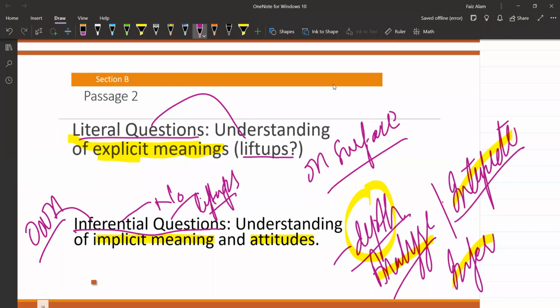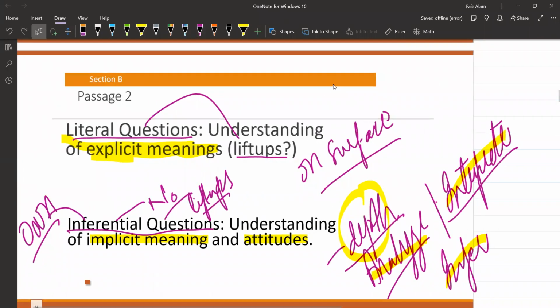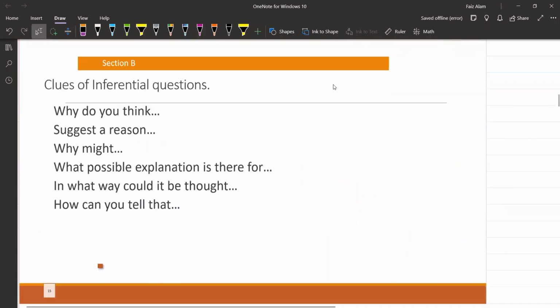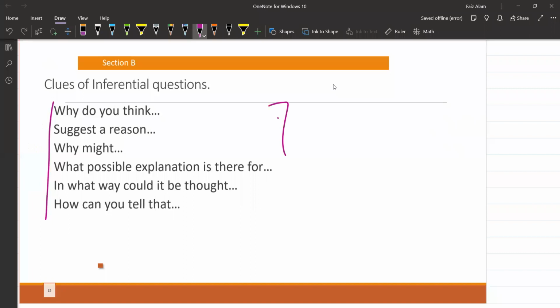I have made it easier by putting the clues here. This is the most I can do, guys. इतने कम वक्त में यही मुमकिन है. मैंने यहाँ पर वो सारे वर्ड्स लिस्ट अप कर दिए हैं. That will be counted as the inferential question. यानी जब भी inferential question आएगा, तो inferential questions में you will be having all of these words. The question will be having these phrases. The question will start from these phrases.